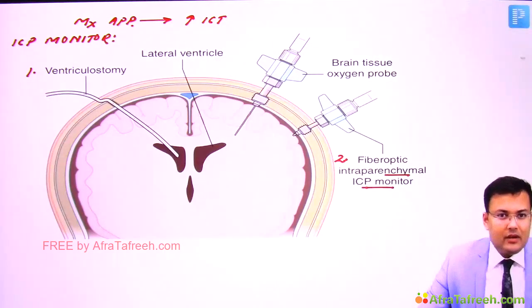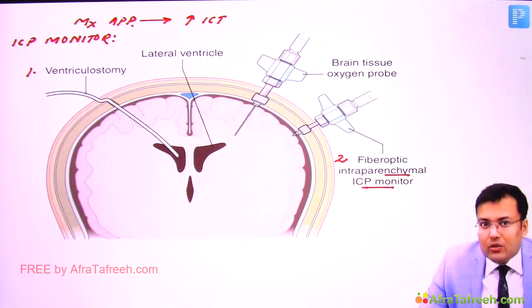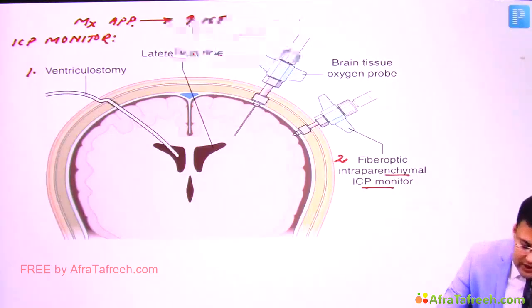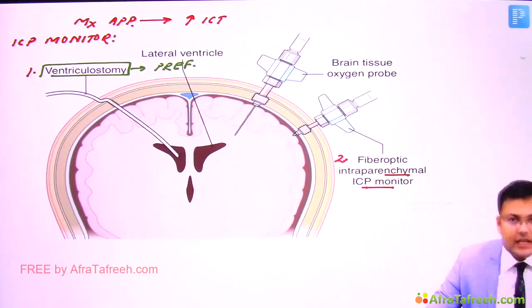Which one is preferred? Ventriculostomy is preferred. Why? Because it allows the CSF drainage.